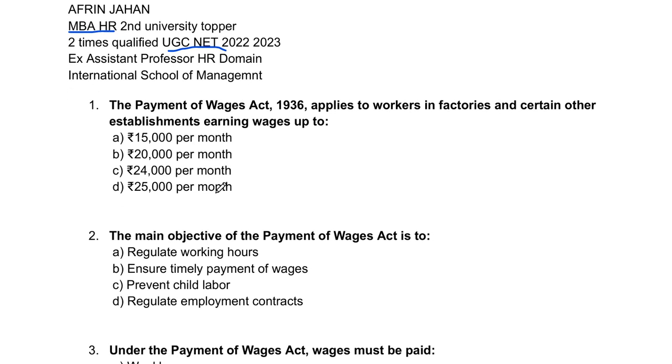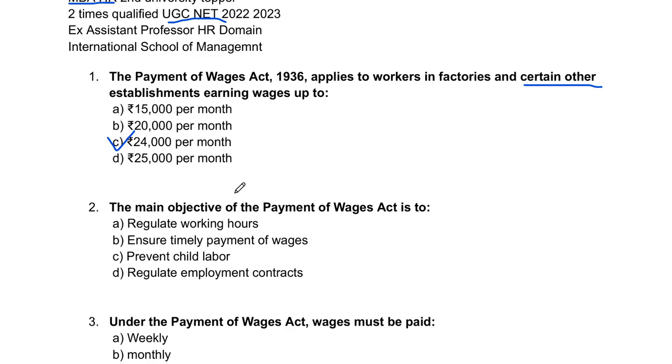The Payment of Wages Act 1936 applies to workers in factories and certain other establishments earning wages up to 15,000, 20,000, 24,000, and 25,000 per month. So the correct answer will be 24,000, because it is a very easy question in Payment of Wages Act, and you should remember that the wage ceiling is revised and now it is 24,000 per month.